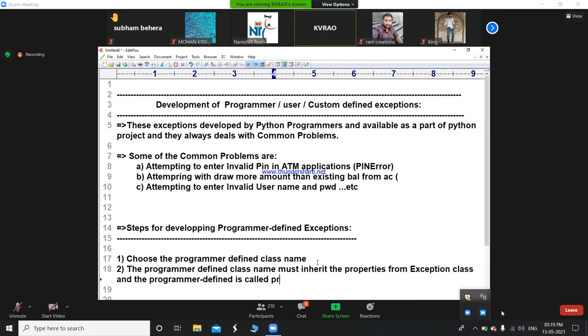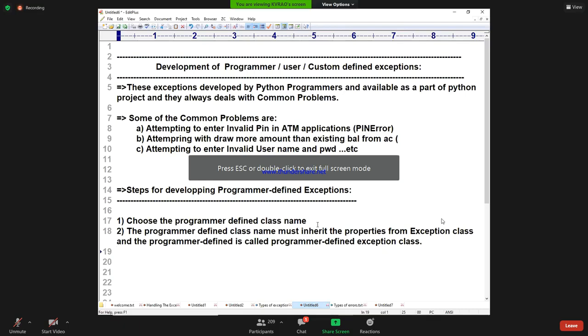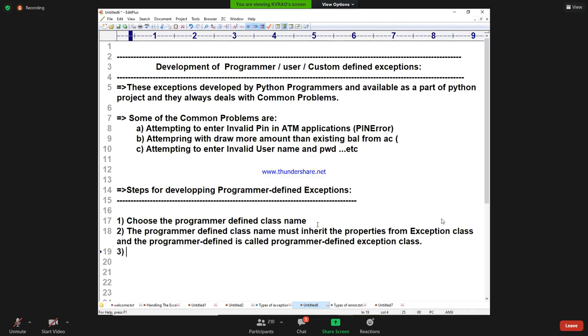Third, save the program on some file name with the extension .py.